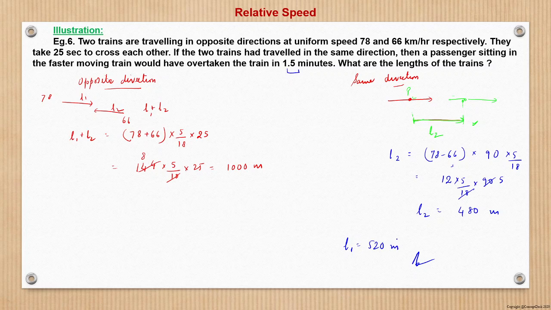Any calculation mistake? Let us see. Sorry, this calculation is wrong here. This is 5 into 20, 12 into 25. So that becomes 300 here. So here it is 300 meters. So this will be 1000 minus 300, which is 700 meters. So this is the correct answer, right? This is the correct answer.